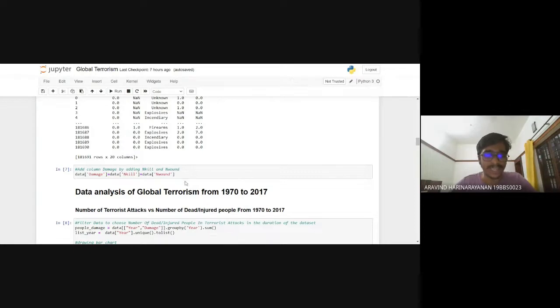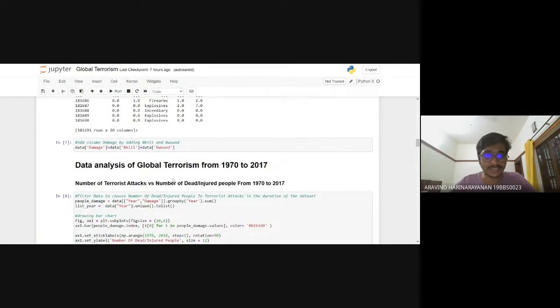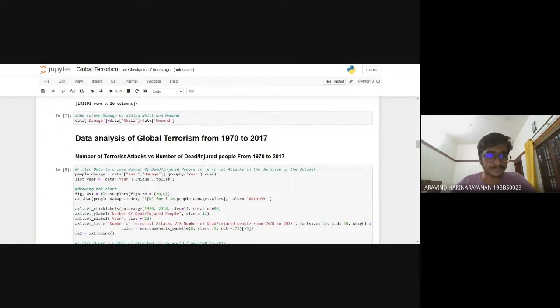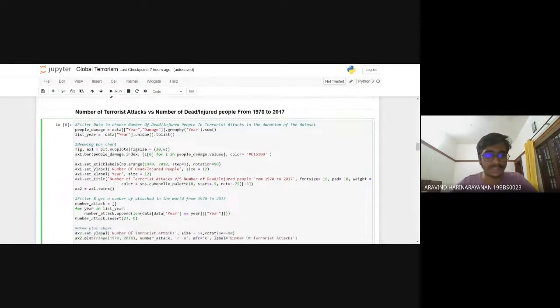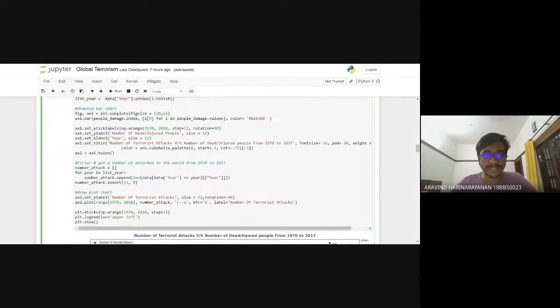So now I'm going ahead with the data analysis of the global terrorism dataset. First, I'm going ahead with the number of terrorist attacks versus the number of dead or injured people during the period 1970 to 2017. So I'm defining a people damage list here. As you can see, it's general Python code. And now I'm using the graph properties here to set the y label, x label, and the color, rotation, etc.